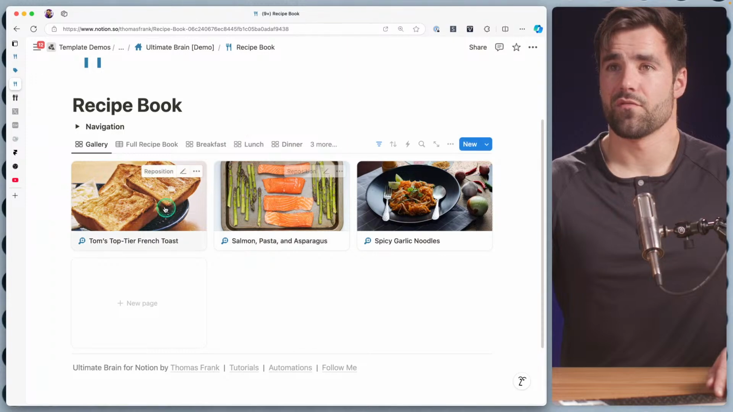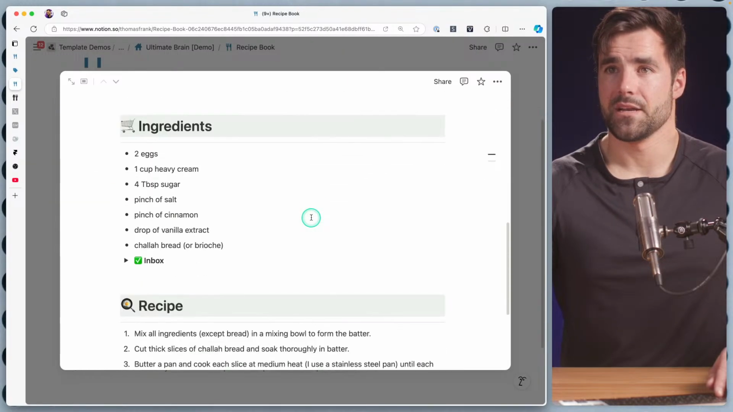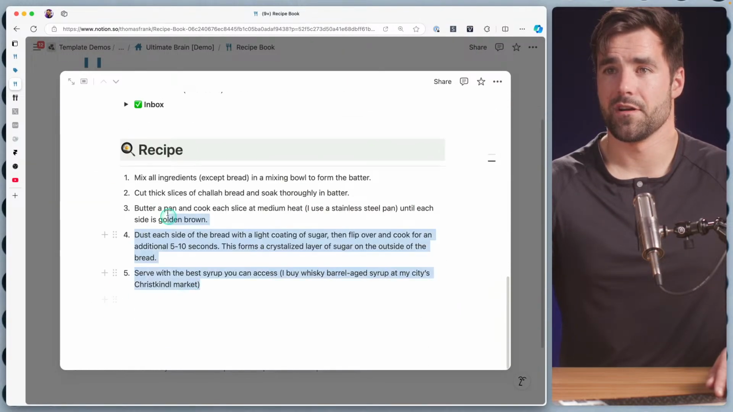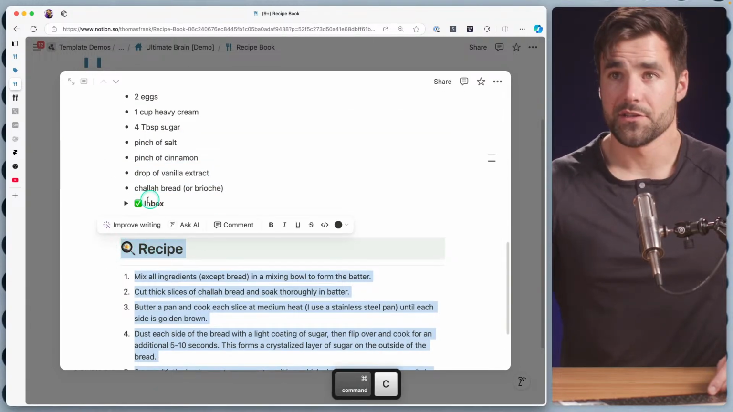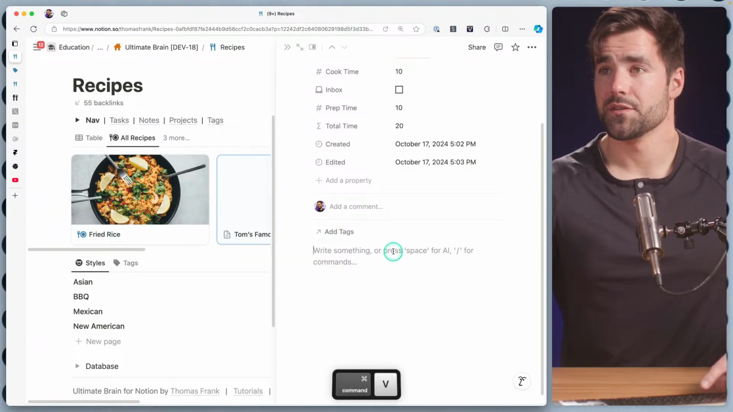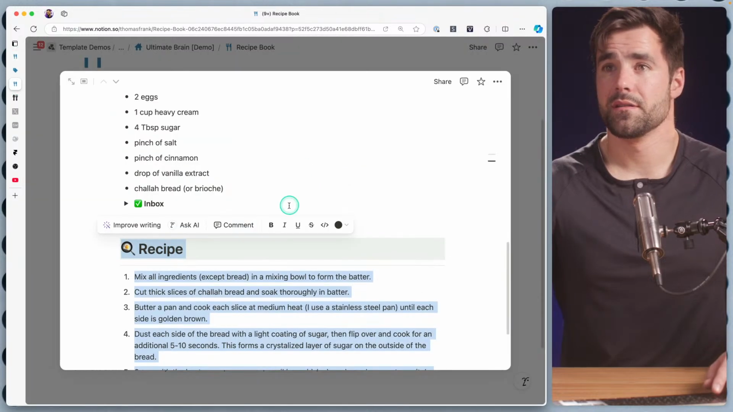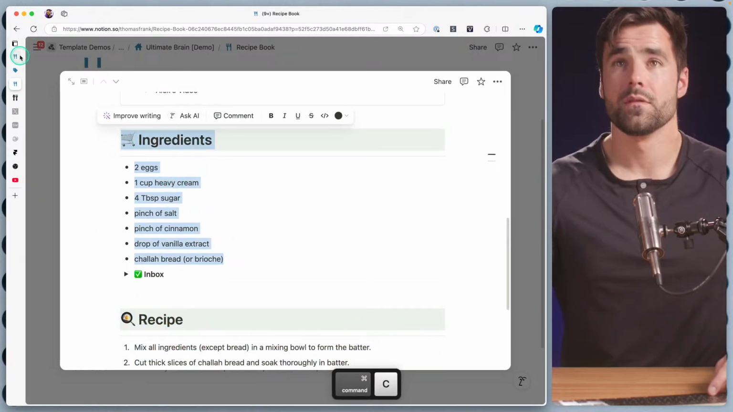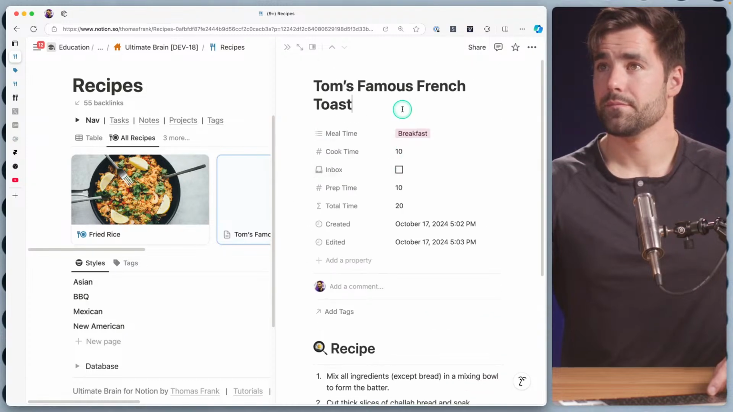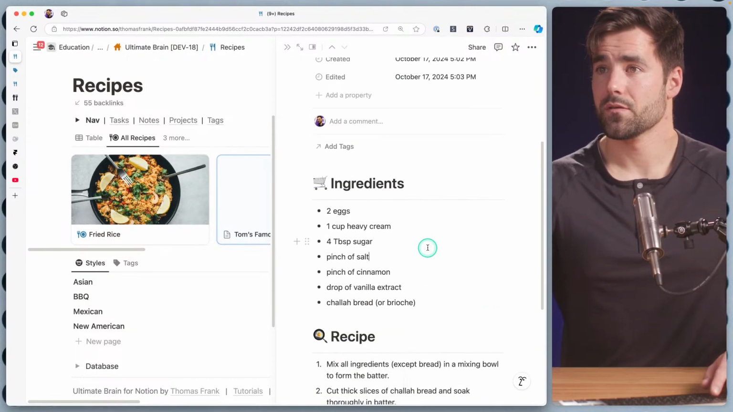I think I could even grab my ingredients and recipe from this version of the template. So I'm going to go ahead and do that real quick. I don't want to grab the inbox view because I don't want to start mixing my templates together, but this will work just fine. Enter down there. Cool, cool, cool.